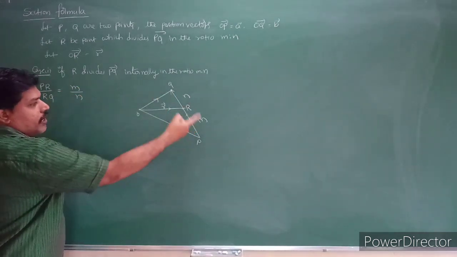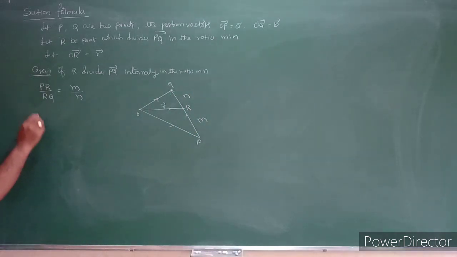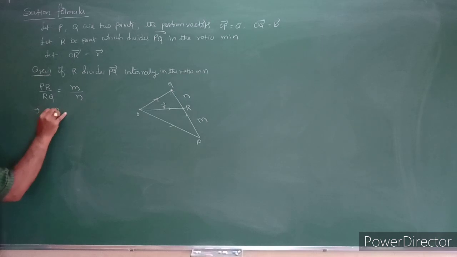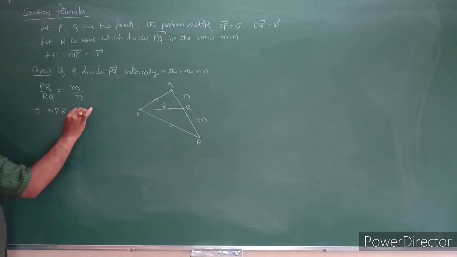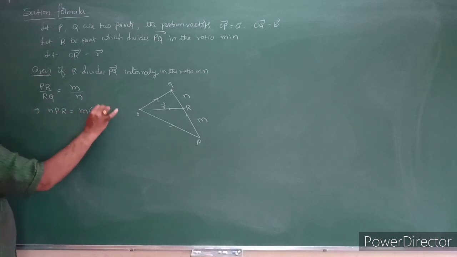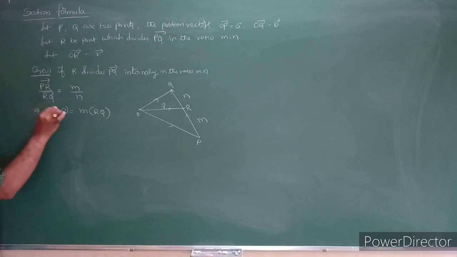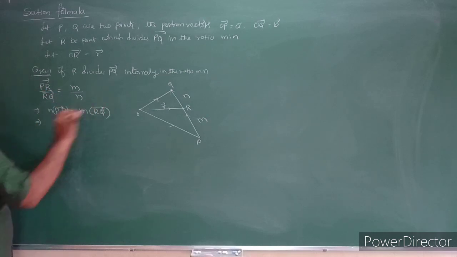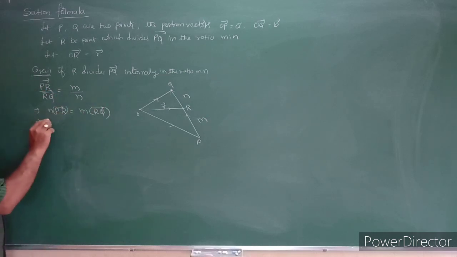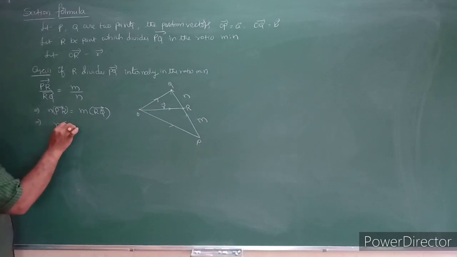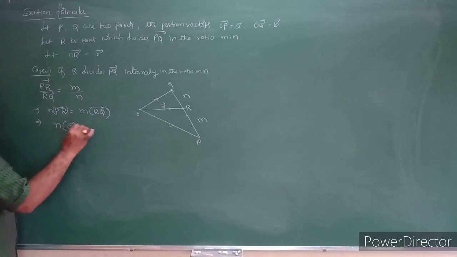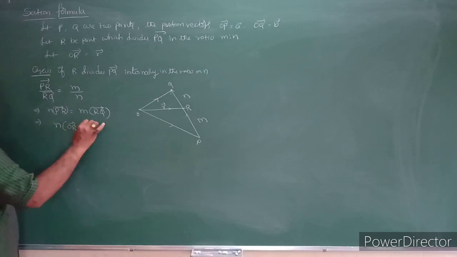PR by RQ will become m by n. So that implies n into PR is equal to m into RQ. So that implies n into this PR bar you can write as OR bar minus OP bar.